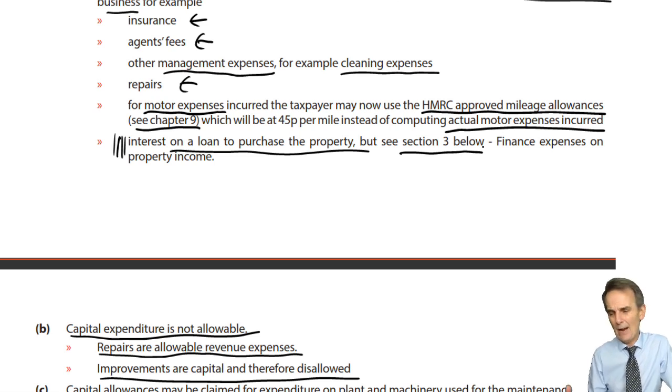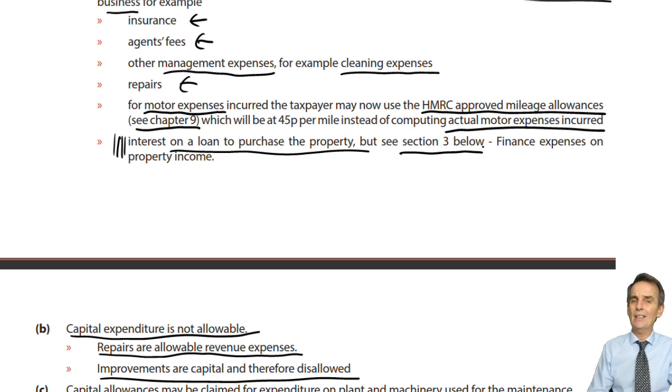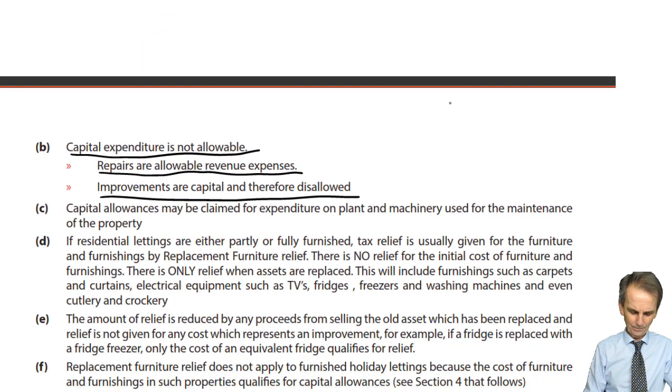What has now happened is the system for dealing with it has changed, and only some of it is actually allowed as a finance expense, and some of it, as we'll discuss in section 3 later, is treated as a tax credit, a reduction in tax. But we deal with that, as I say, in section 3. So that's an important one.